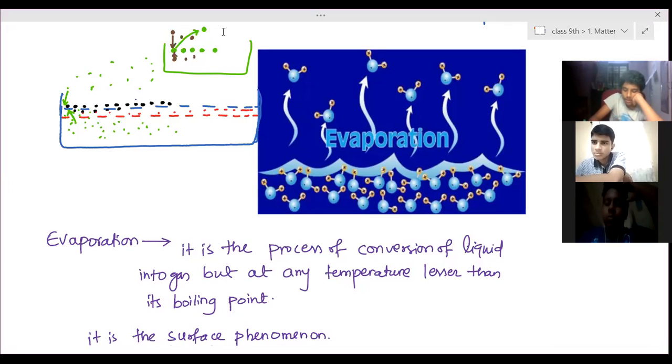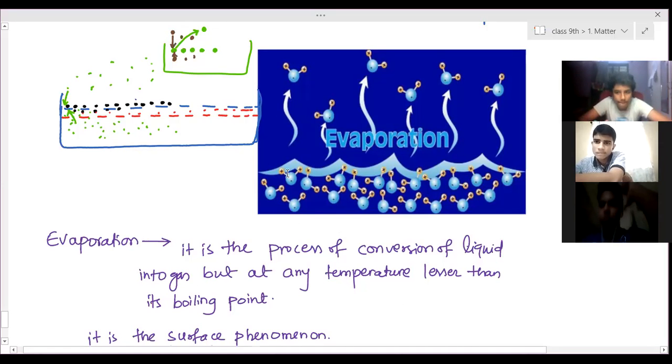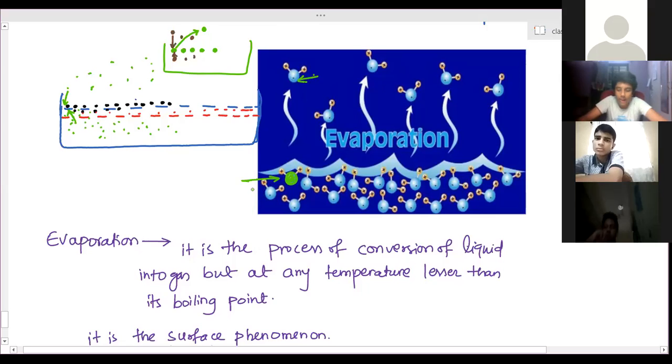Now the evaporating particle has absorbed heat energy. So what is the heat energy present in the remaining liquid? More, less, or the same? This water particle has gone. Now it has taken energy from this particle. What happens to this particle now? Heat energy present in this particle will be less, because it has been transferred to the evaporating particle.